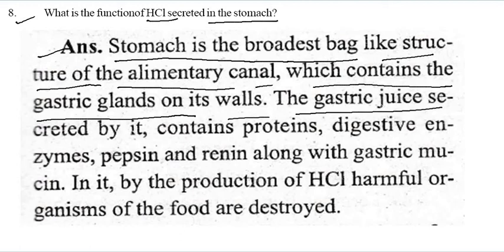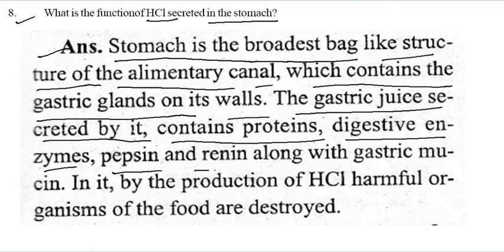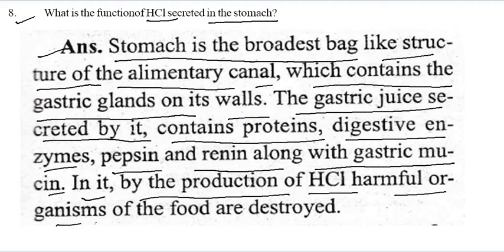The gastric juice secreted by it contains protein-digesting enzymes, pepsin and rennin, along with the gastric mucin. By the production of HCl, harmful germs of the food are destroyed.